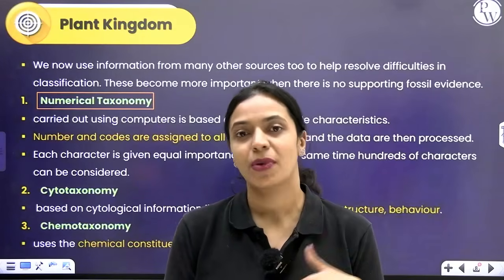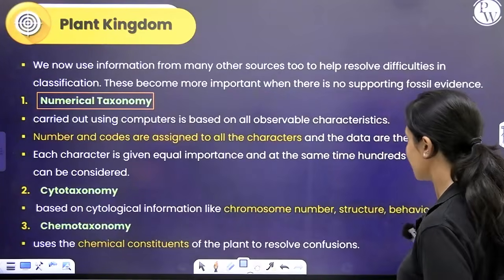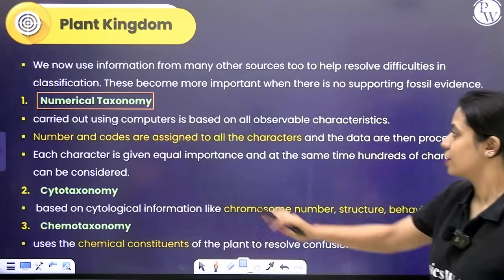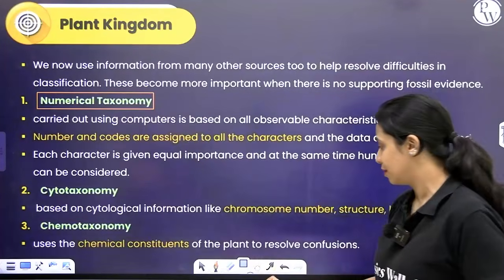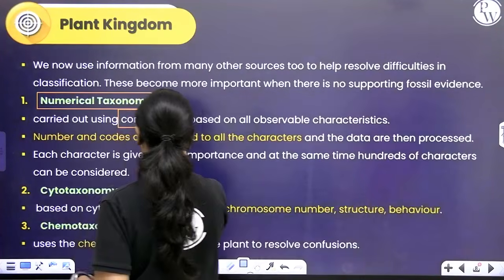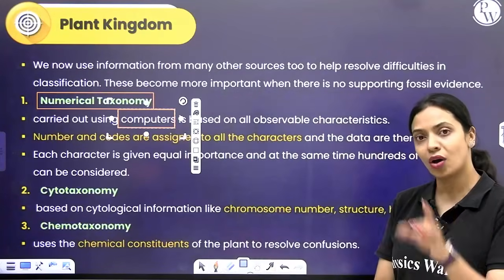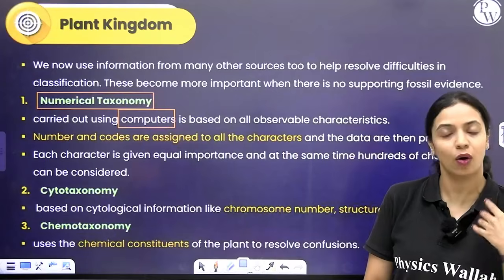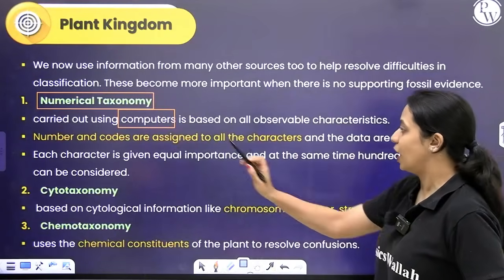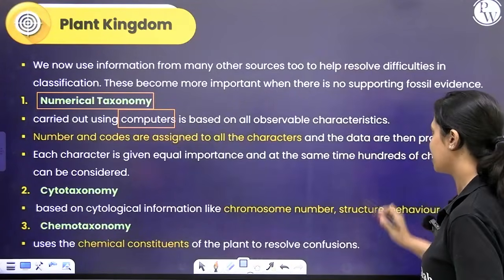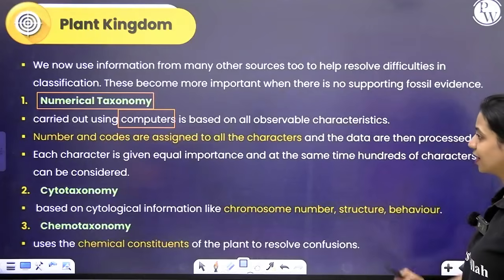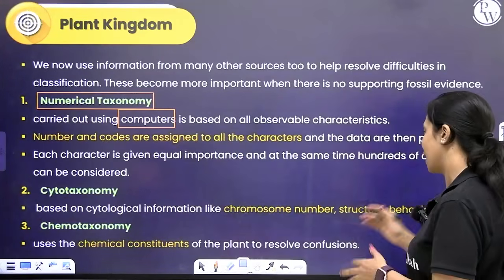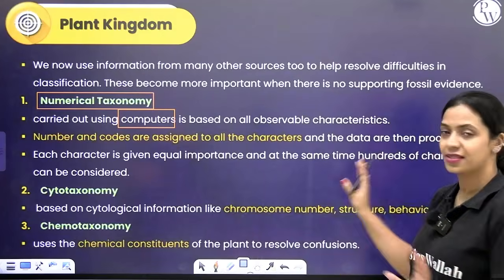So in that way, by using numbers, symbols and codes, it is possible to classify living organisms. Numerical taxonomy is basically carried out by using computer programs. It is based on all of the observable characters. You can use as many characters as you want all at once. Numbers and codes are assigned to all the characters and the data is then processed. Each character is given equal importance here, and at the same time several characters, hundreds of characters can be considered.